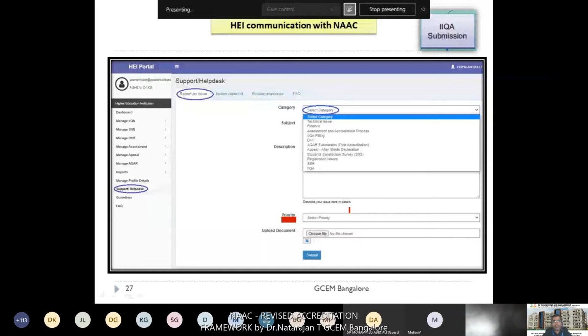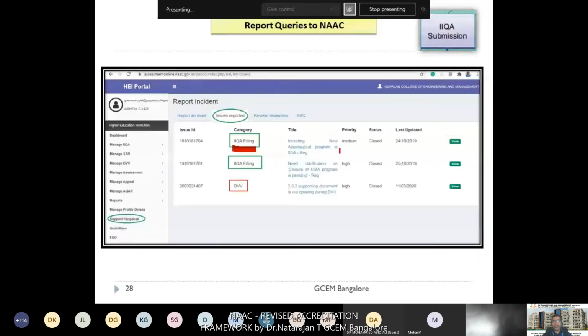Yes, we have submitted through IIQA filling. We are asking this question, including the new aeronautical program. Our priority level is medium. Then, during IIQA filling, we needed a clarification on the closure of the MBA program. Earlier we offered this MBA PG program, but a few years back, due to lack of admissions, we closed the MBA program. In most colleges this kind of scenario will happen, since they introduce new courses and the old courses get closed. So what is the status of the MBA program? Do we need to upload it or not? That is also our clarification. We have uploaded 2 clarifications.